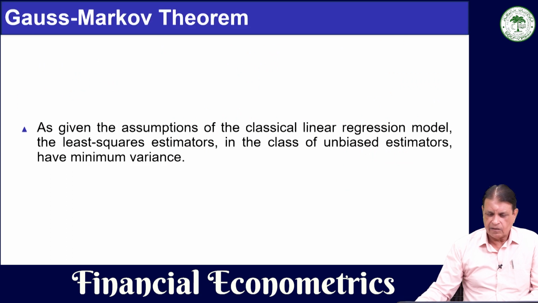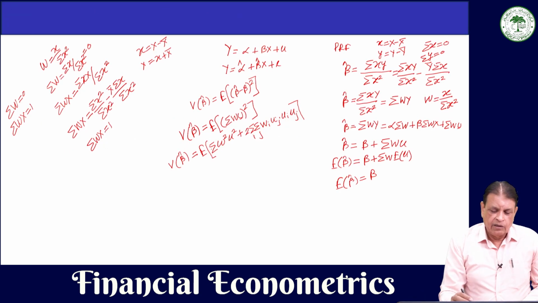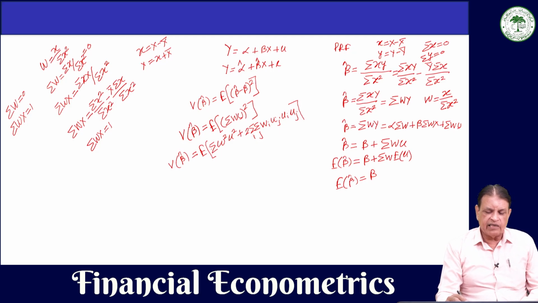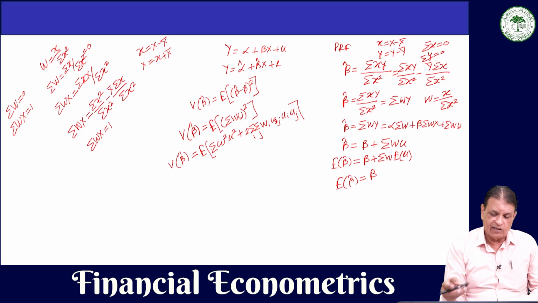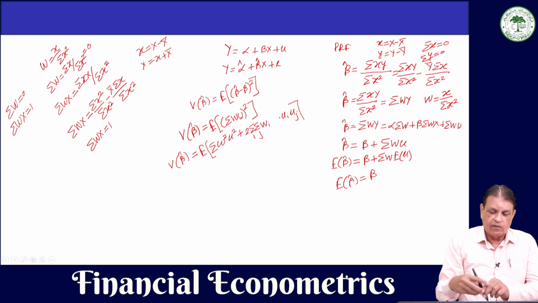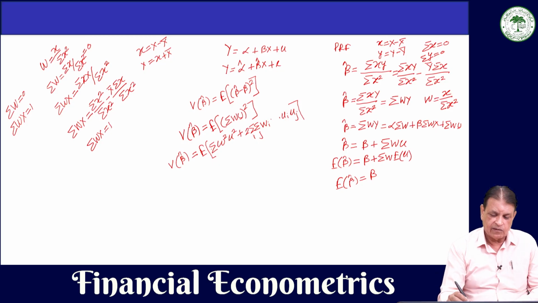So, these are two, Ui is one value, Uj another, and Wi and Wj. This is Wj. So, this is the expected value of summation W square U square.